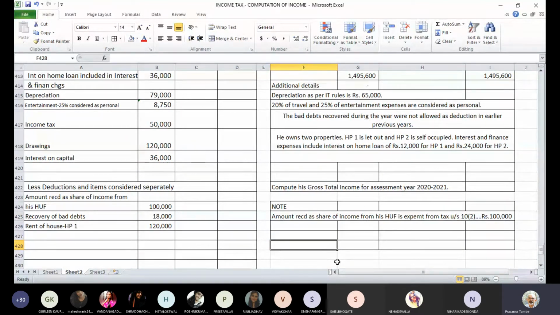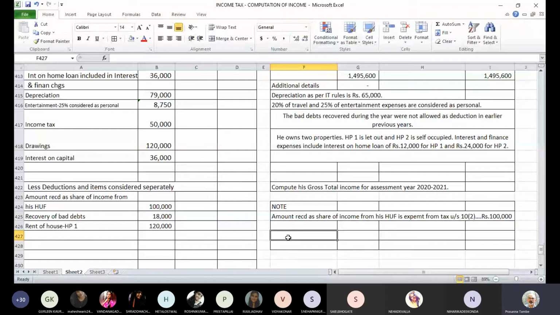One more note we will write, and that is about recovery of bad debts of 18,000. As I told you, the question says the bad debts were not allowed as deduction in earlier years, and in that case, it will not be taxed on recovery. Otherwise, it amounts to double taxation. If you tax it now also, it will amount to double taxation.